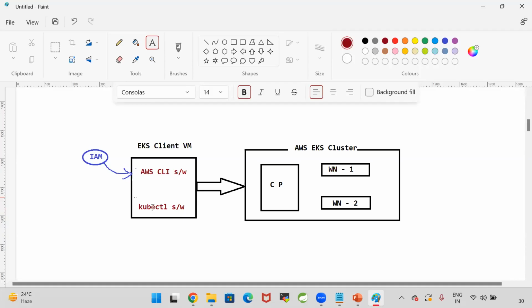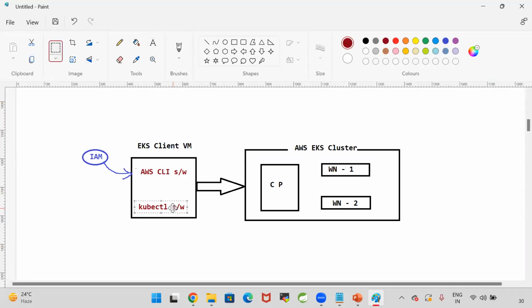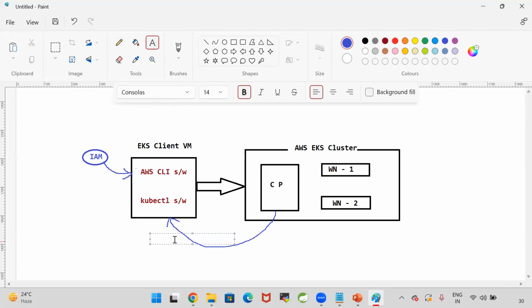Now, when I install the kubectl software to connect with the cluster, how will kubectl know where the cluster is? How many nodes are there in the cluster? What is the cluster URL? Since we are using kubectl on this machine, we need to tell this machine where the cluster is available. For that, a cluster config file will be used. That config file is called the kubeconfig file, and we need to add it in our client machine.